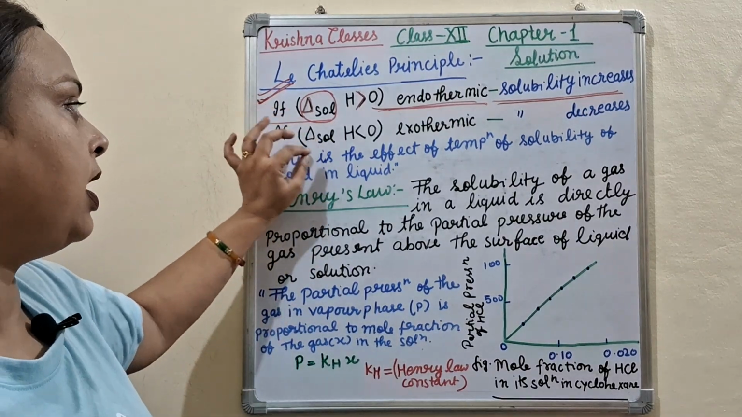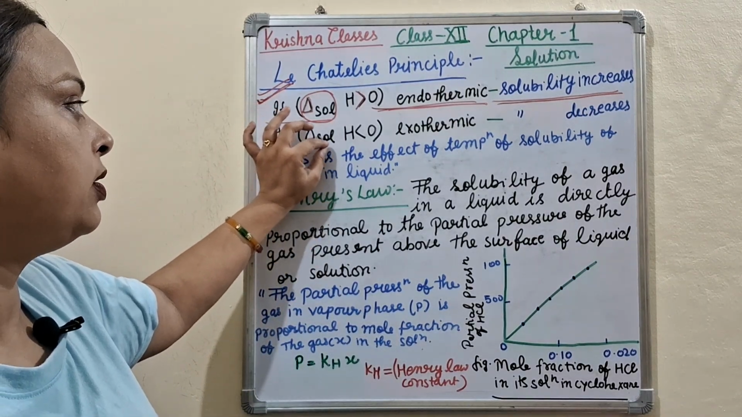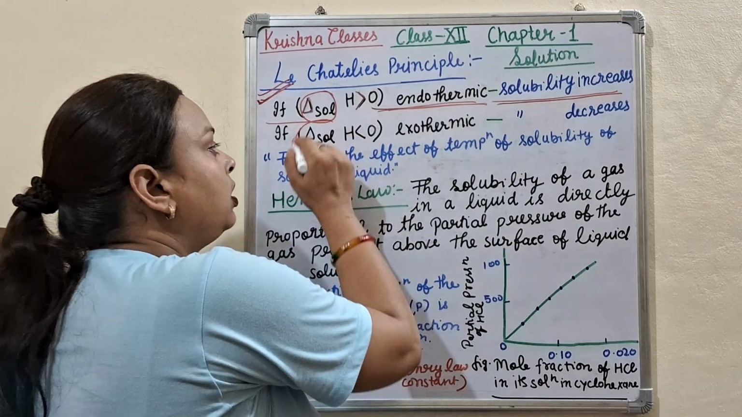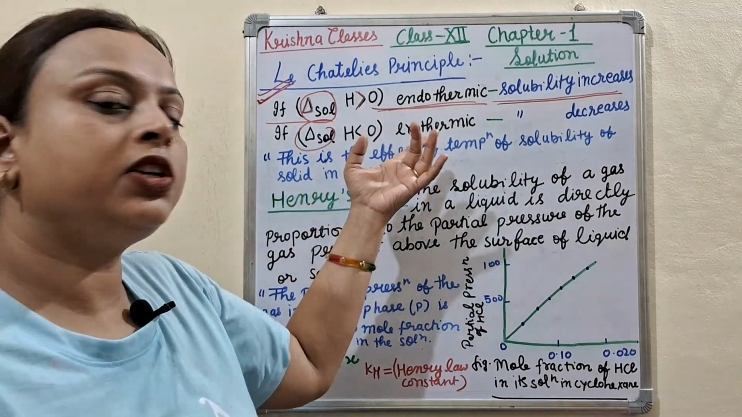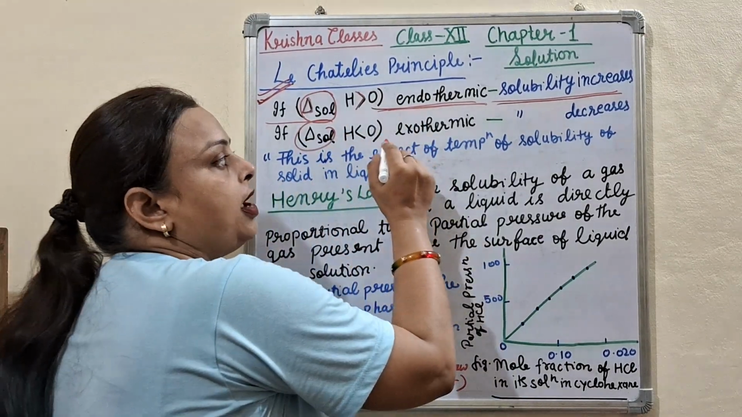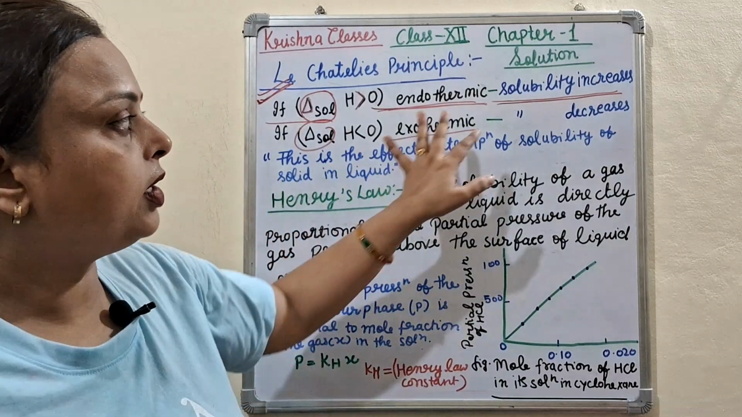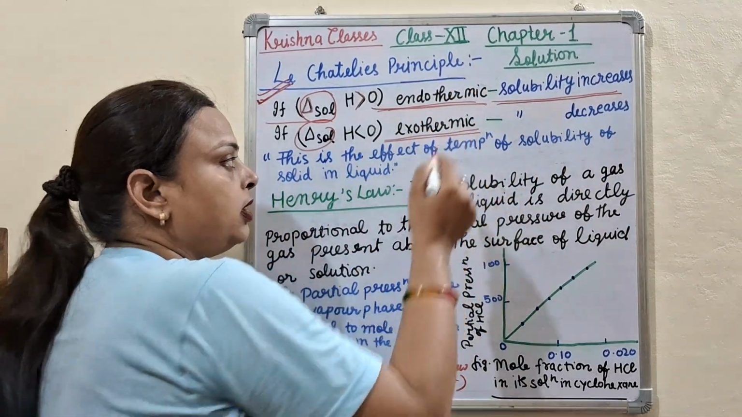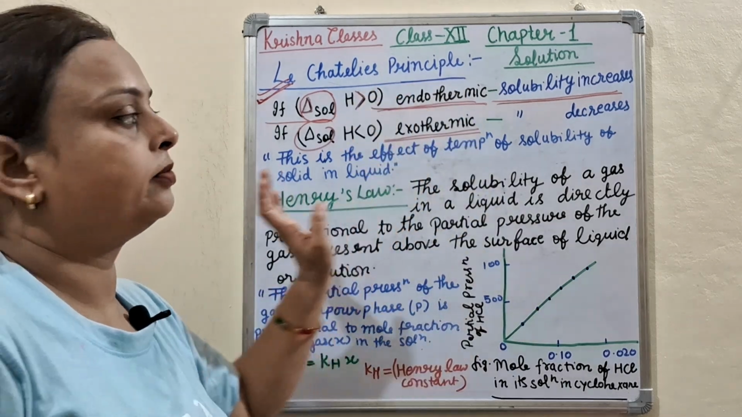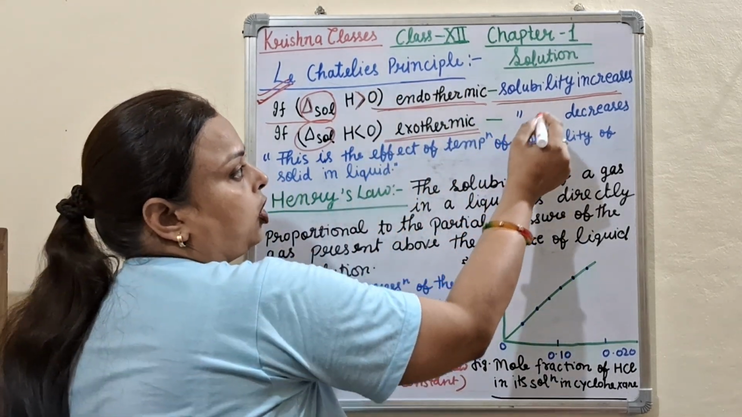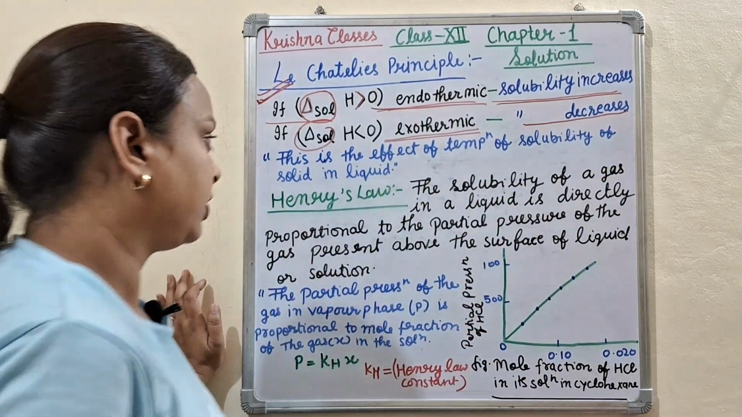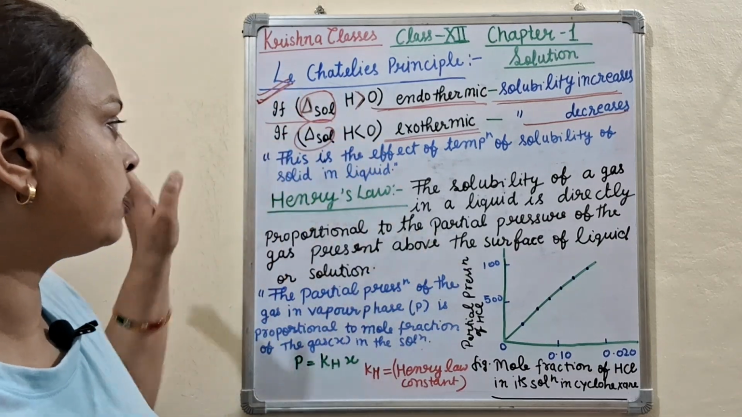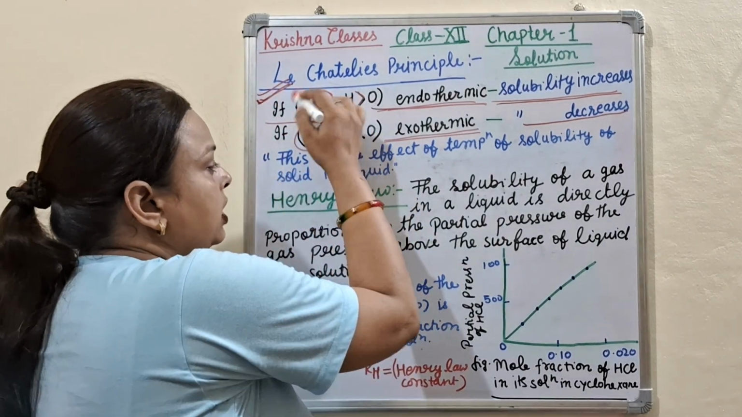If delta sol H is less than 0, it means exothermic reaction, then solubility decreases. Exothermic means heat releasing. At that time solubility decreases. So this is Le Chatelier's principle.